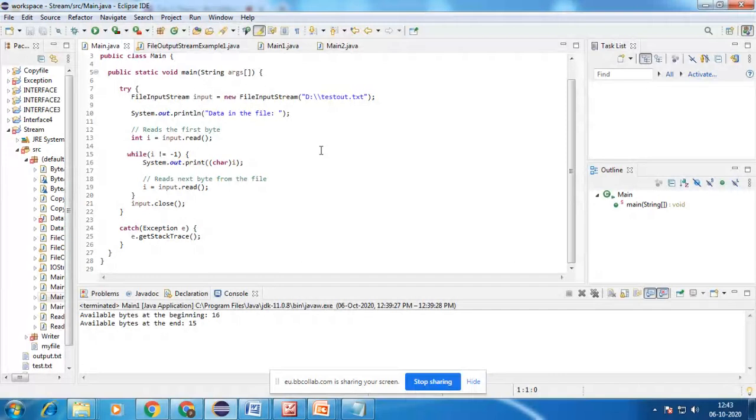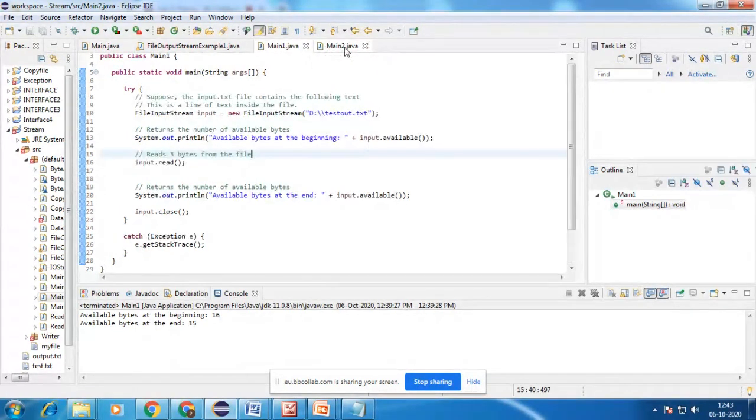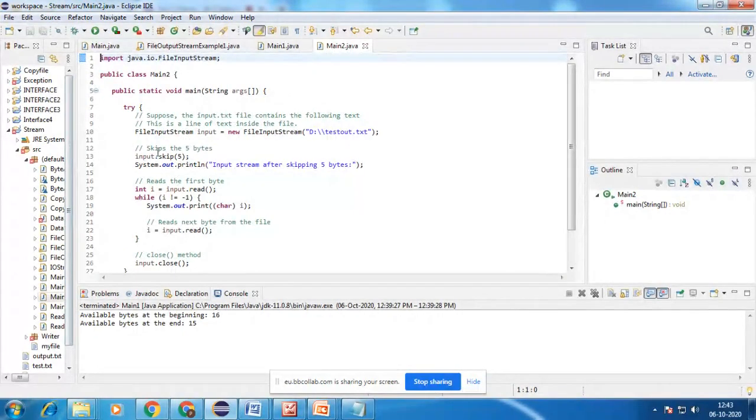Initially it has to read the entire characters in that file, and print each and every character, that is each letter in that text file. For printing all characters we are using that int i, which I already explained in the first example. Here, after skipping 5 bytes, the remaining bytes need to be written.